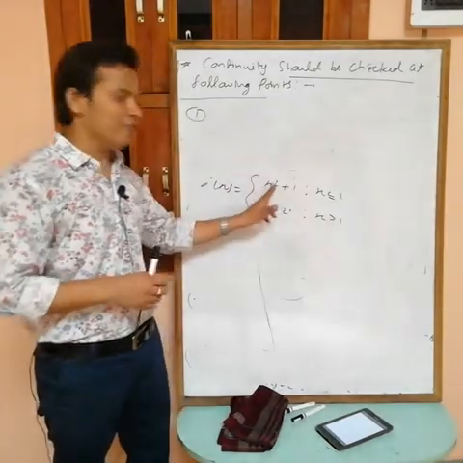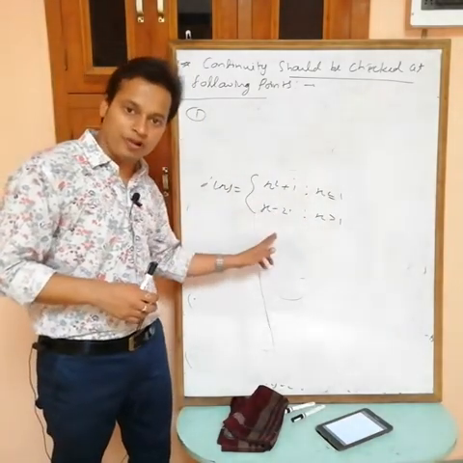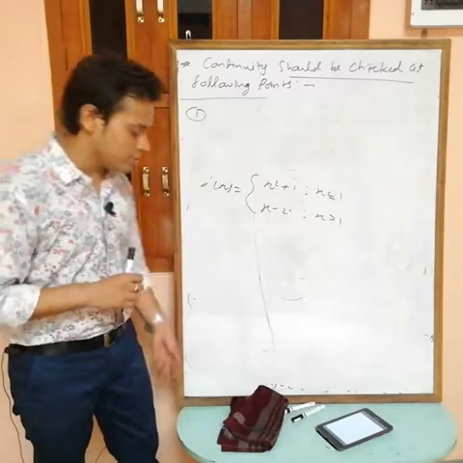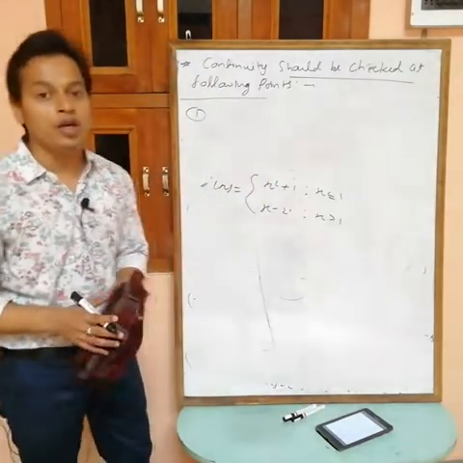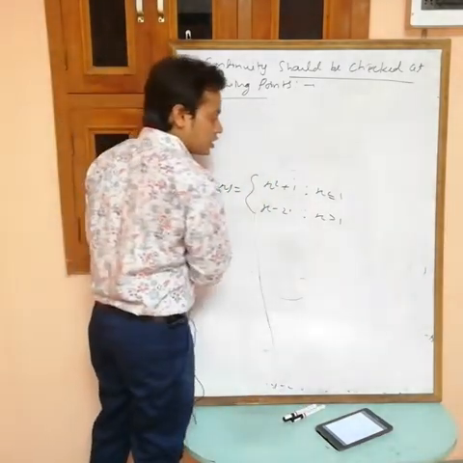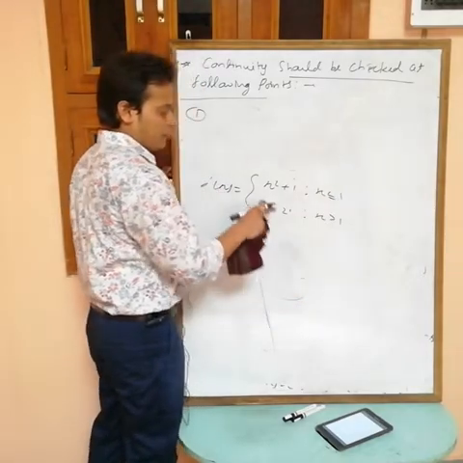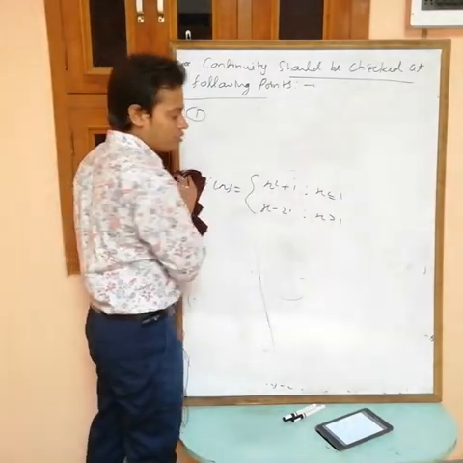Before 1 this is the value of the function and after 1 this is the value. So we have to check the continuity at all points where the definition of the function changes.